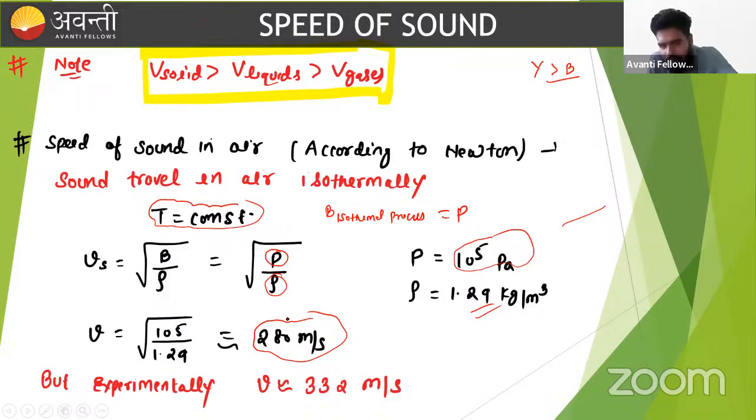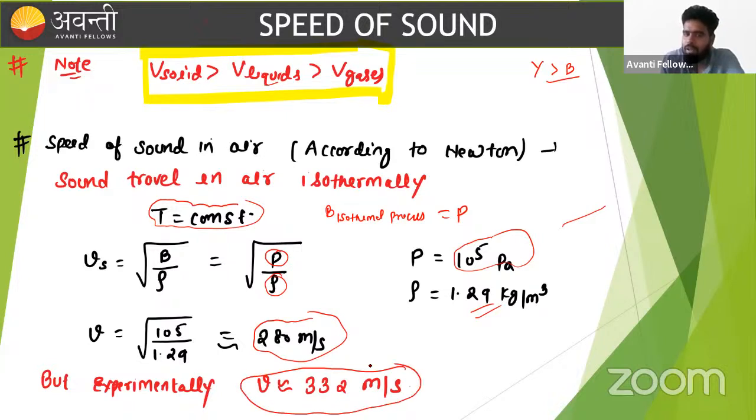Okay, but experimentally, what was the speed of sound in air? That is 332 meter per second. So what we conclude from Newton's speed formula for sound is that this differs from the actual value of sound velocity in air.